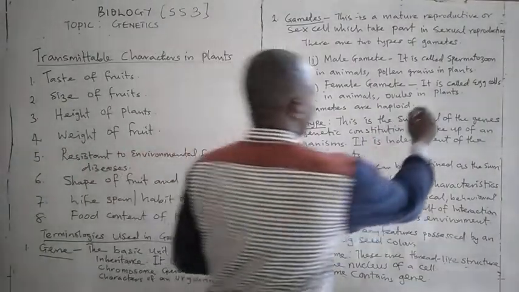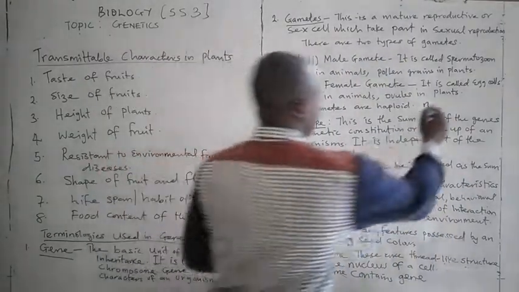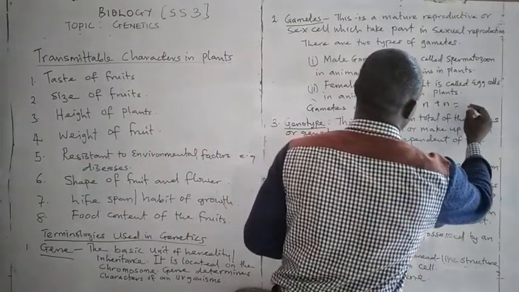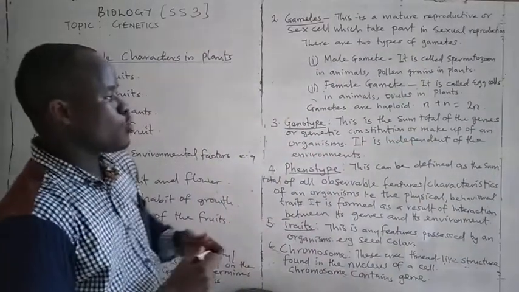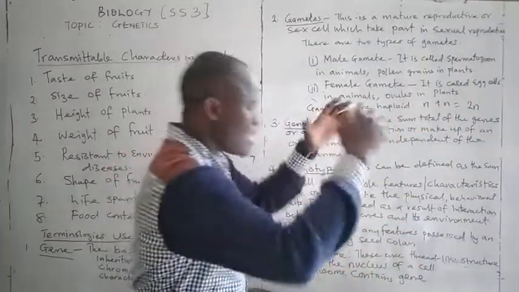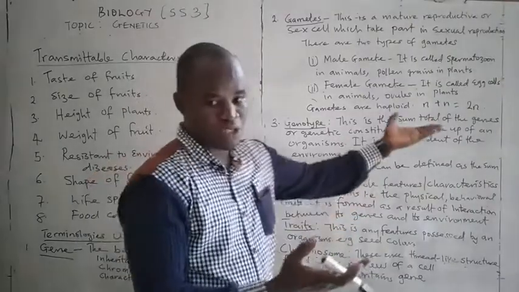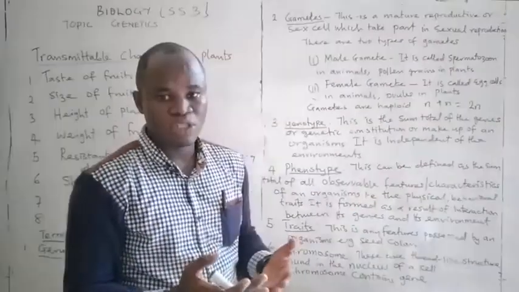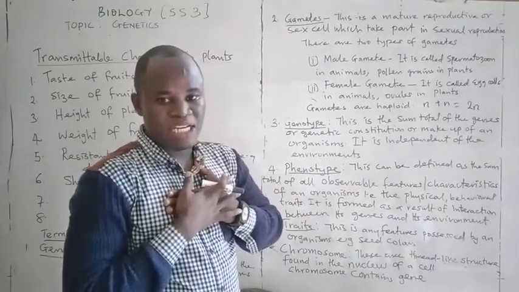That is N from male gametes plus another N from female gamete will give you 2N. The 2N is called diploid number of chromosomes, the total number of chromosomes found in the body of a living organism. It varies from one species to another. The total number of chromosomes in man is 46.